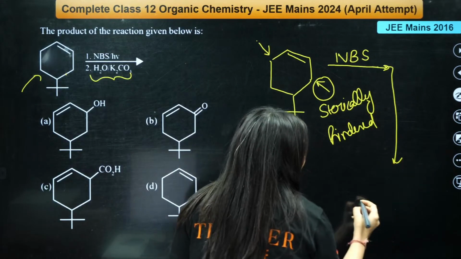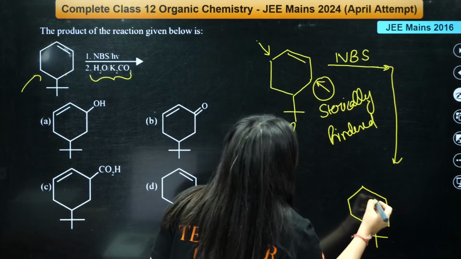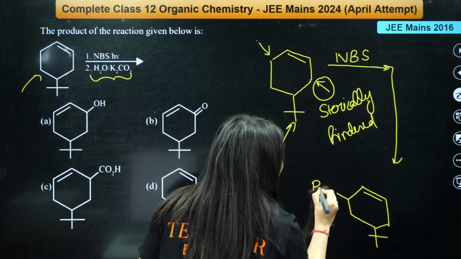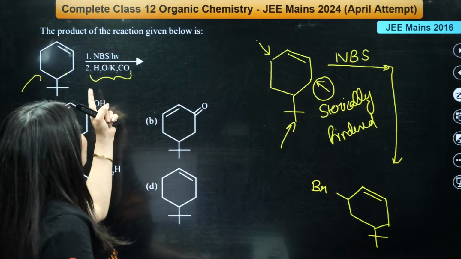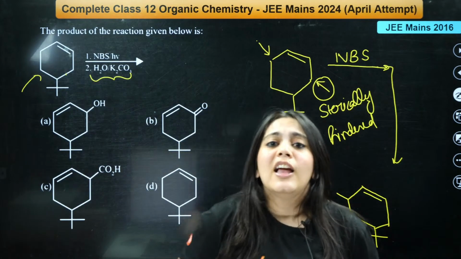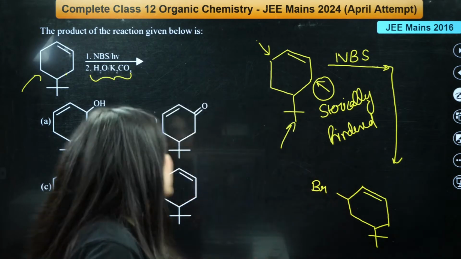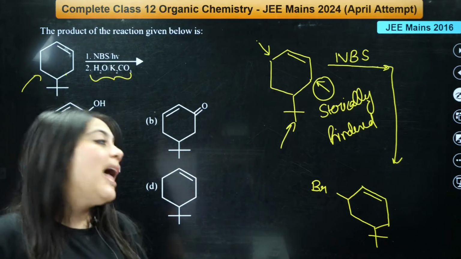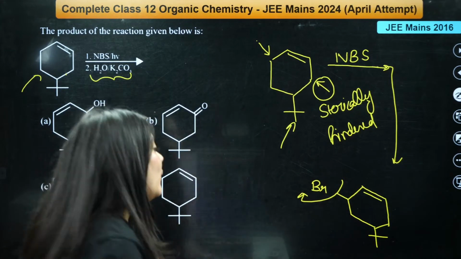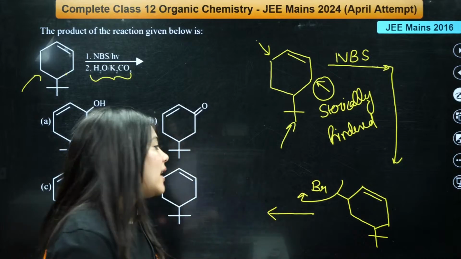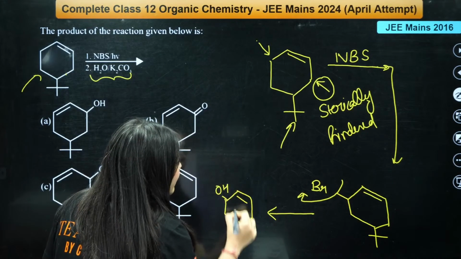Hence, after that, what will happen? Again, I'm drawing this structure here like this. Here was the alkene, and here your bromine will be added. This is after the use of the first reagent. The second is H2O in the presence of K2CO3. What is K2CO3? Potassium carbonate, which is a base, right? Which is a base in presence of H2O. So what will happen? This will replace your Br from here. A substitution reaction will happen, and the final product that you will obtain will have OH here like this.